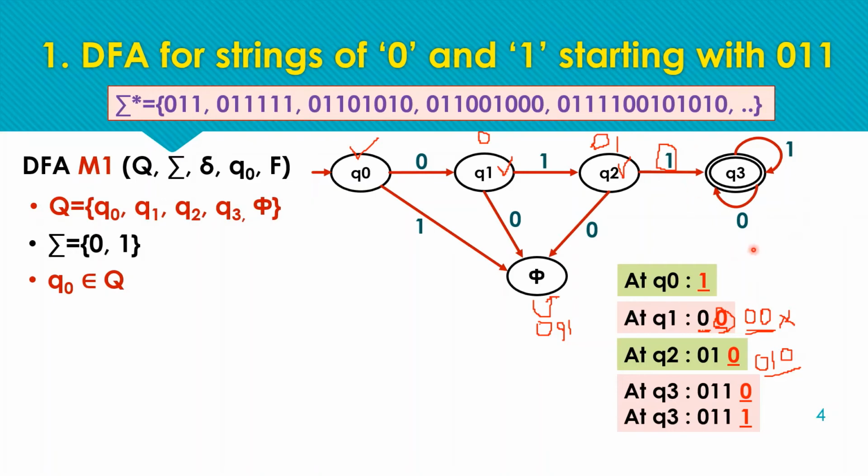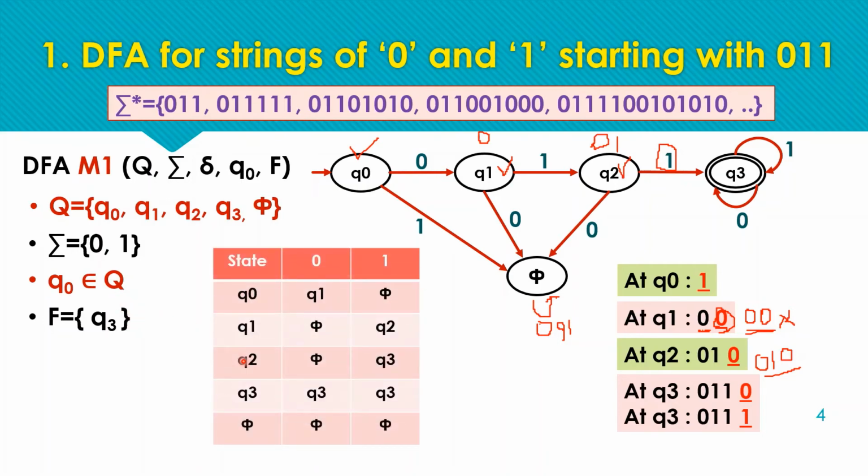Means for all further symbols we are going to move to Q3, and to no other non-final state or dead state. So all other symbols after 0 1 1 are acceptable at Q3. Next, the remaining tuple is the set of final states. Here the final state is only one, so the set comprises only one element, that is Q3. Next, the transition table is defined